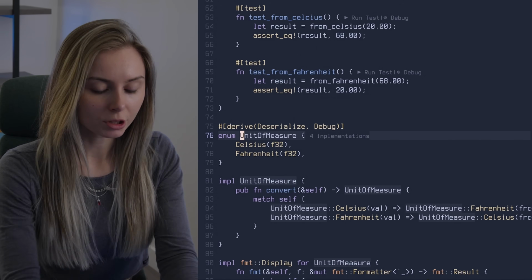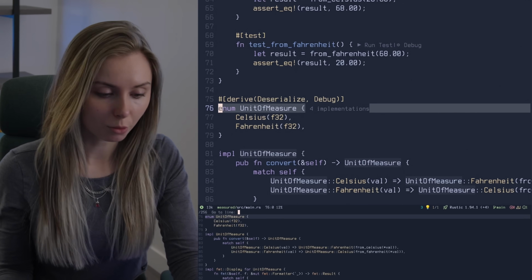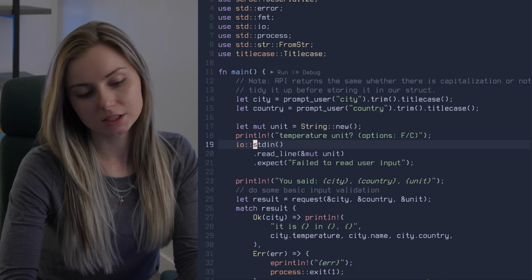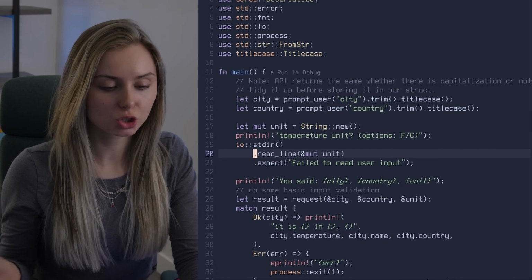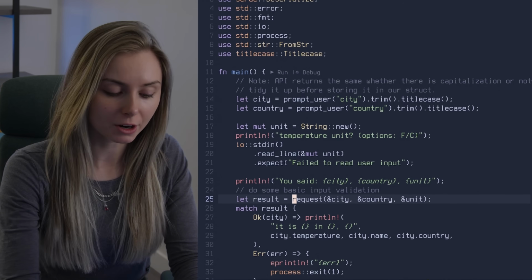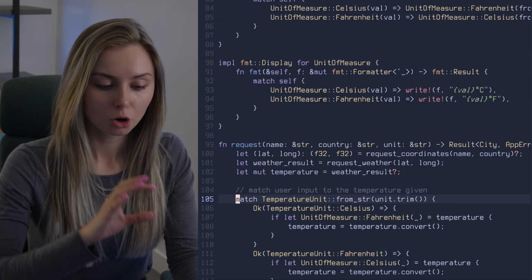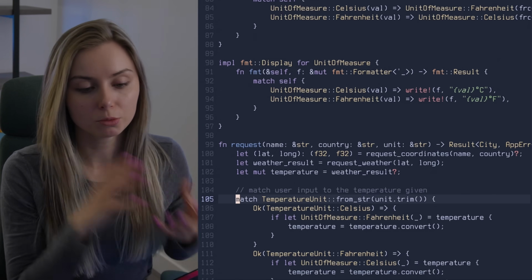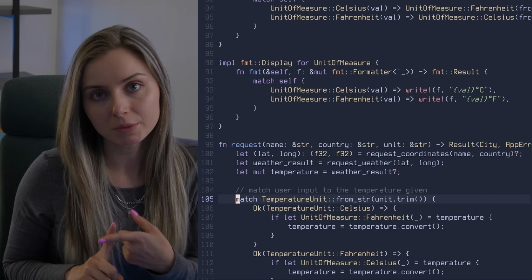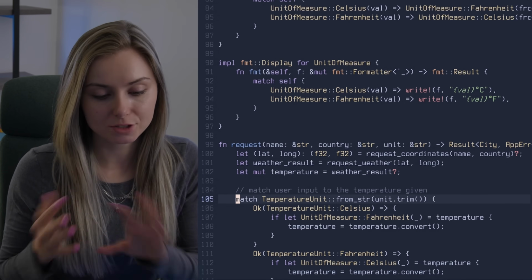And then another thing that we ended up having to do is, because we need the user input to figure out what city and country they want the weather for, we actually are working with strings for that user input. So we have to get standard in, and that means that we're getting a string back as a response from the user. I was initially doing string comparison, which was a very brittle test. We had to work on that and actually make it so that for the temperature unit, we could convert the string value to an enumeration and then compare the enumerations. See if the result that we got back from the API has the same temperature unit as what the user wants, and if not, we have to convert it.